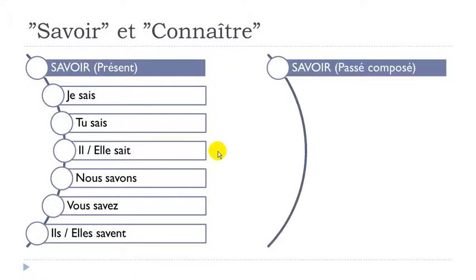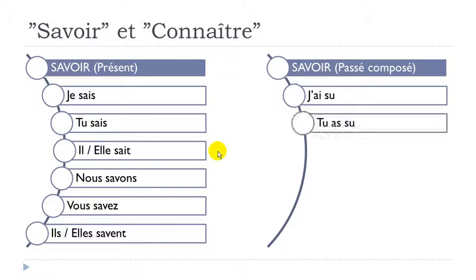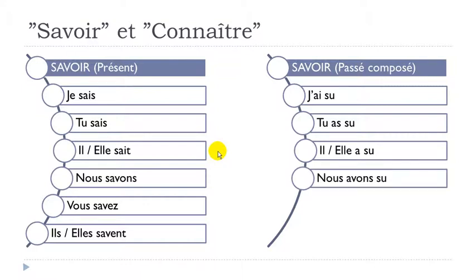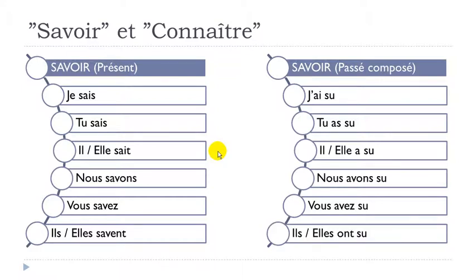All right, so let's see now the passé composé form. J'ai su, tu as su, il a su, elle a su, nous avons su, vous avez su, ils ont su. If you remember, when we introduced this passé composé form, it was in Unit 5, if my memory is correct. You put first, in most of the cases, the verb avoir at the present form, and then this participe passé form. The participe passé form for savoir is su, so it doesn't change. That's the reason why you put it right here after each form.